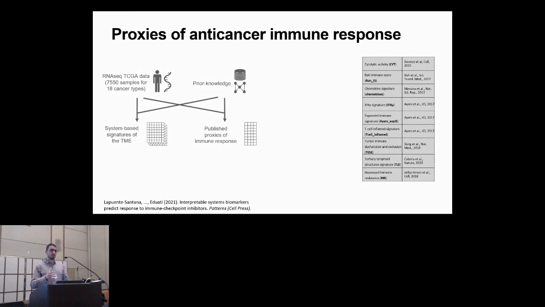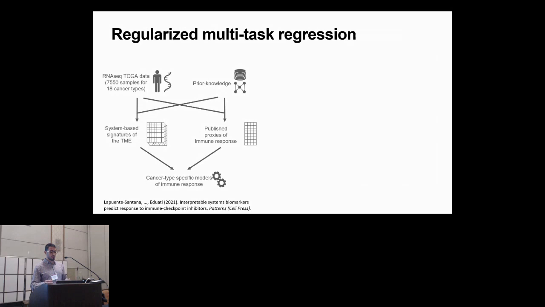What we realized is that these different scores were looking at different points of the immune response. So we decided to take them all. And therefore, we build models that aim to learn the relationship between these signatures of the tumor microenvironment and these proxies of immune response. And we did this in a cancer type specific fashion.